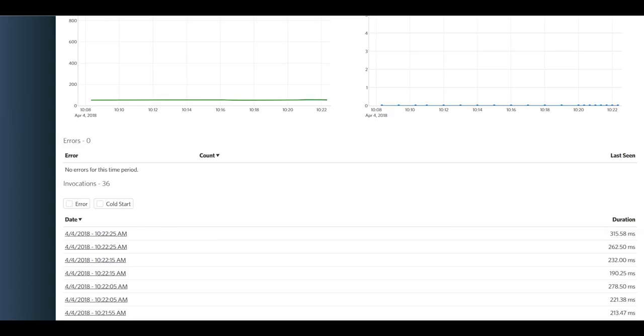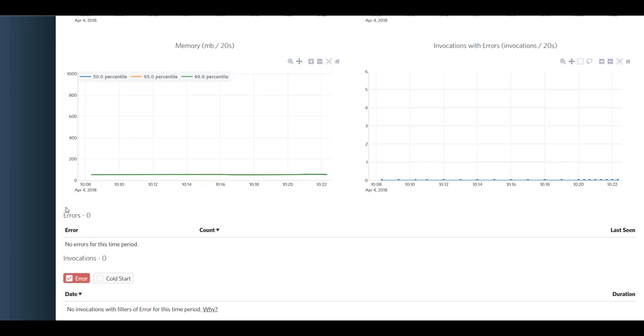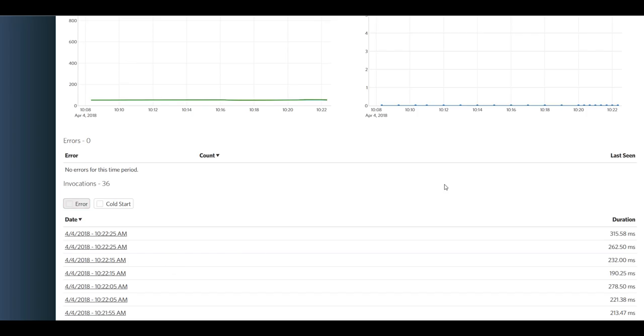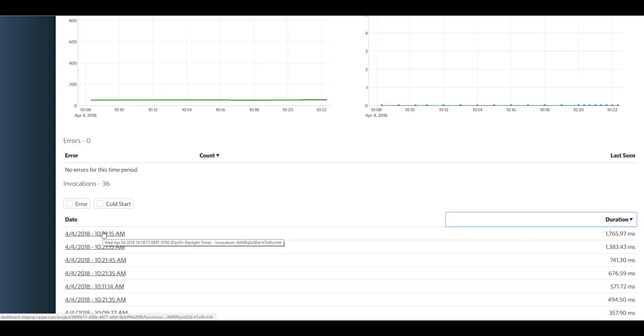One of the first things I wanted to check was whether there were any legitimate error traces. If I sort by error here, I didn't see any in the specific time frame we are in. So I uncheck that and say, well, let's take a look at the long-running durations, because we know the 99th percentile outliers were going pretty far out there. If I sort by duration, you can see 10:19, 10:21, right around the time that the issue started, that we had some long-running functions. So if we click into the functions, we can see what's going on.